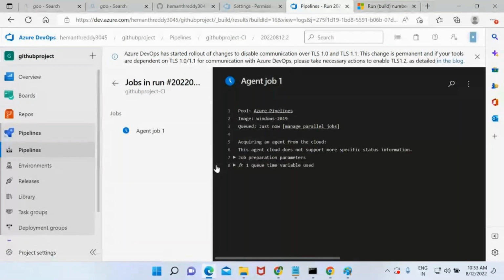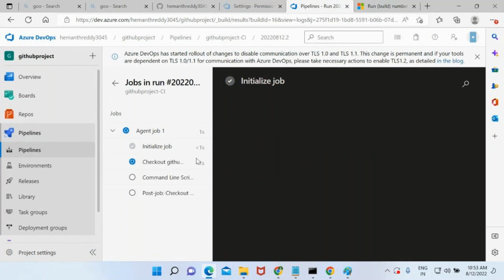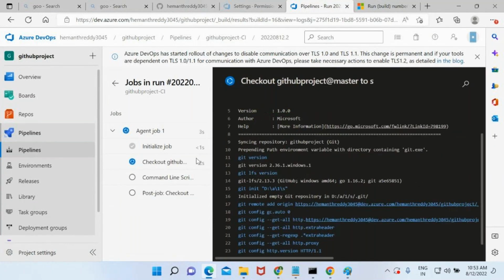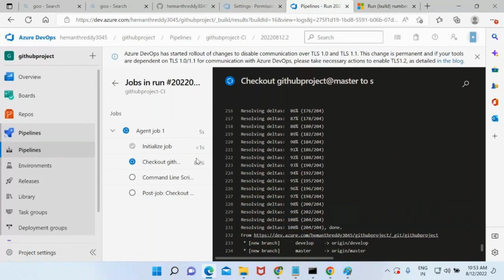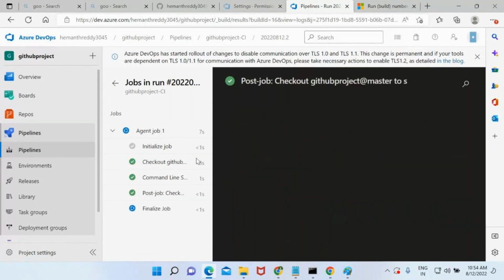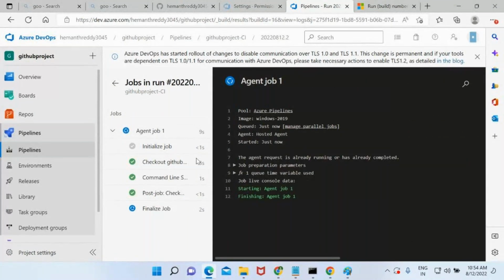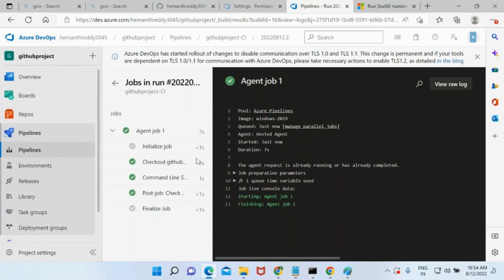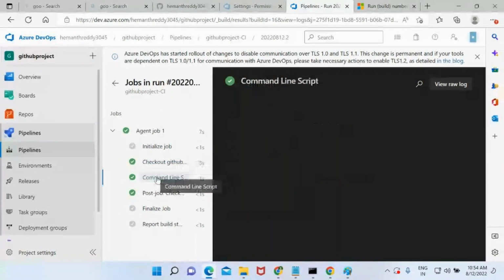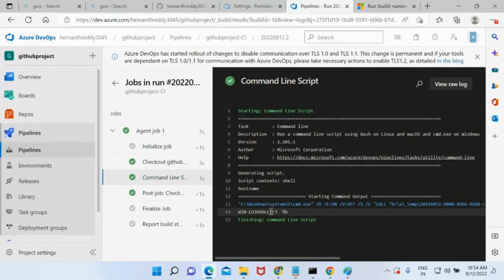For example, some files are stored in the D drive and you want to move them into the E drive, and once moved, you want to publish them. What you can do is copy the files from D and keep them in E, and then whatever you stored in E, publish it as a build artifact. And see, this step has succeeded, and this is the name of that VM.